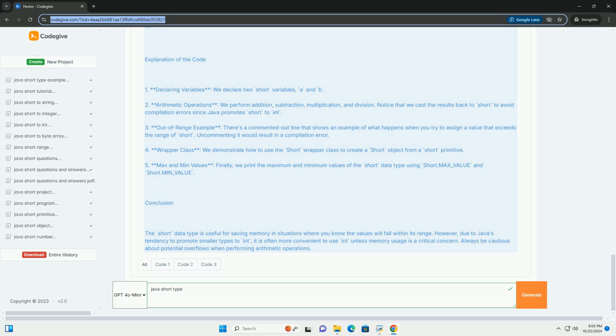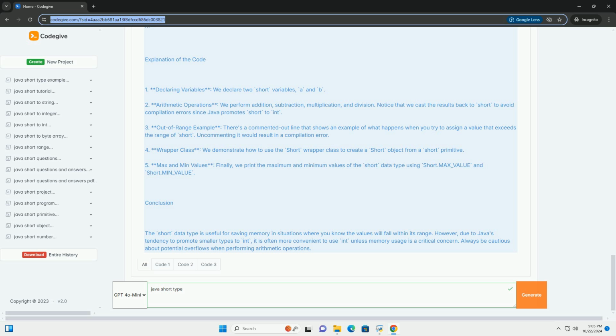Declaring and using short. You can declare a short variable like this. You can also perform arithmetic operations with short values, but be aware that arithmetic operations on short data types are promoted to int in Java.